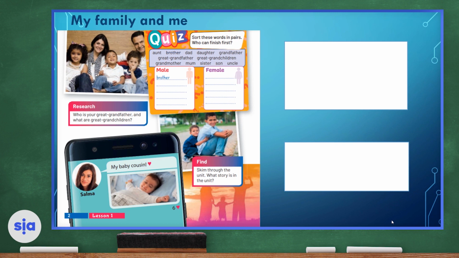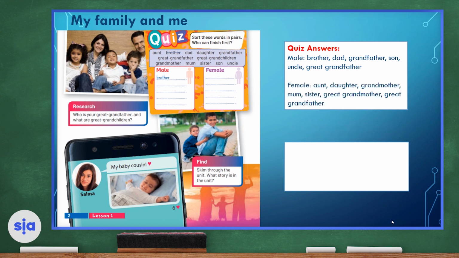The first one is done for us, and the first male here is brother. Once you write your answer, please cross out the word from the word box. So, the males are brother, dad, grandfather, son, uncle, and great-grandfather. As for the females in the family, they are aunt, daughter, grandmother, mom, sister, and great-grandmother.